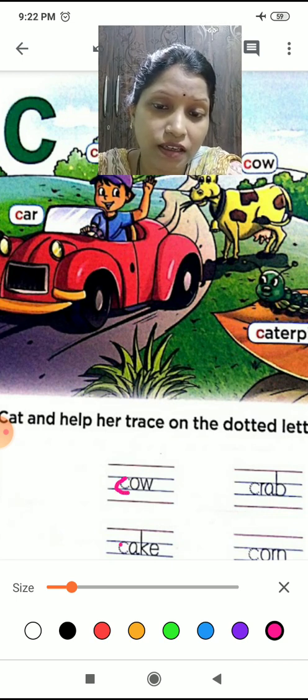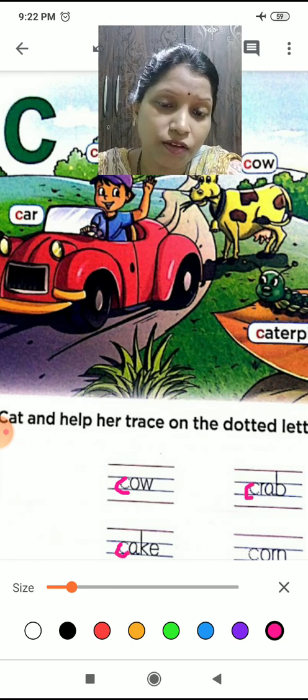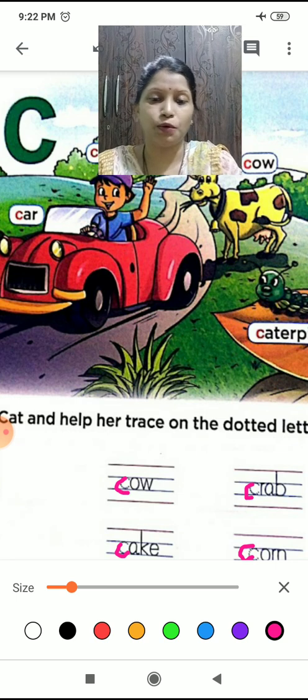Small C. Yes. You have to write it in the middle line. Okay. Yes. C. Okay.